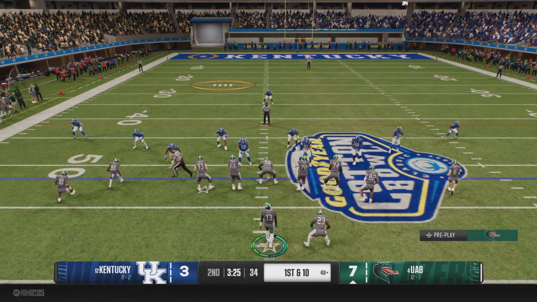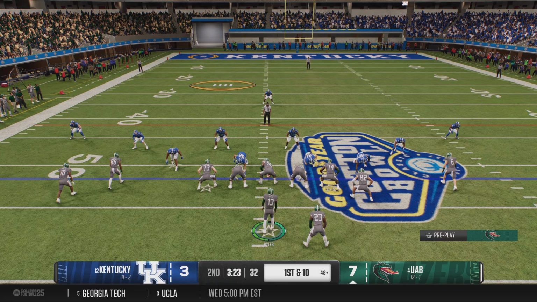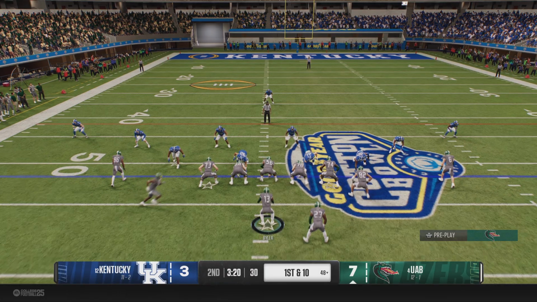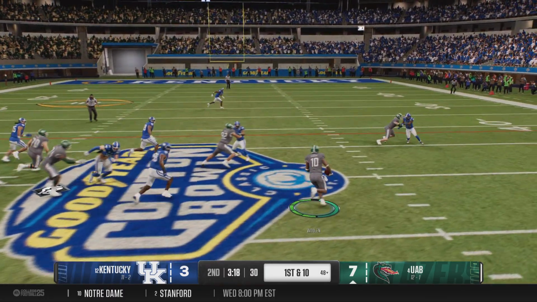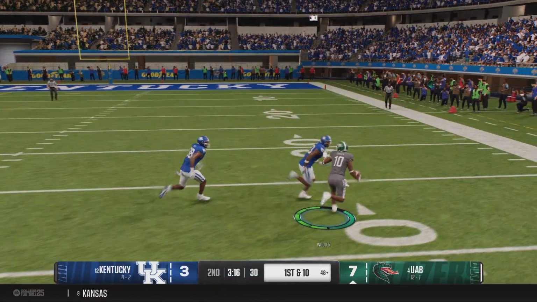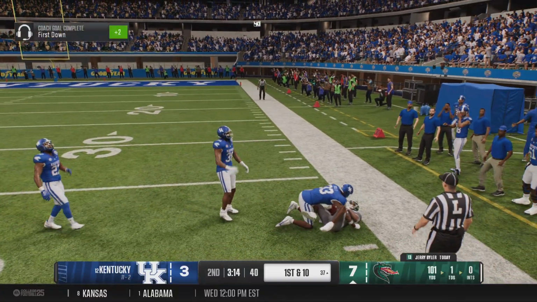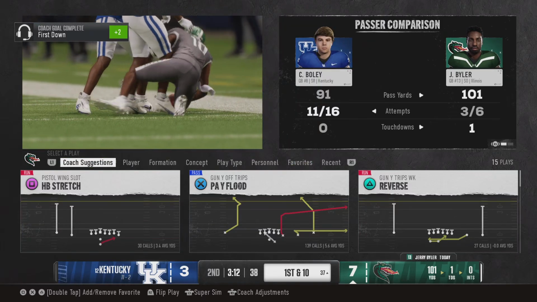A running play gives the offense a fresh set of downs. Receiver in motion now. Quick pass. Here comes a jet sweep. Takes it inside the 40. They get him down, but the game moves the ball to the 37.